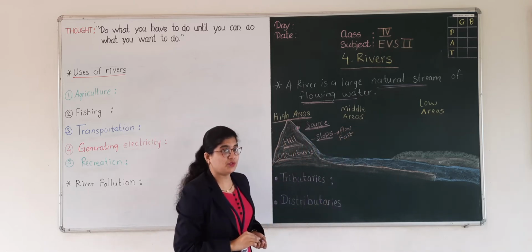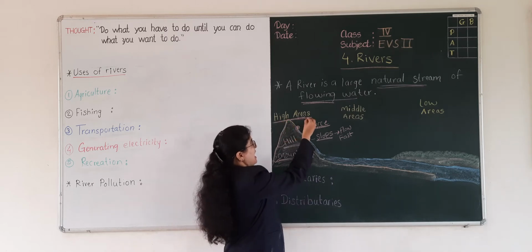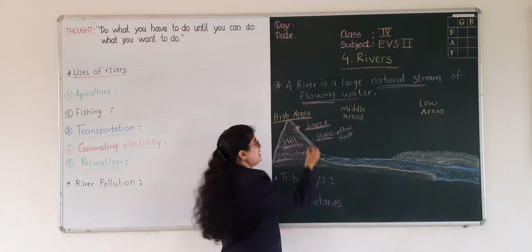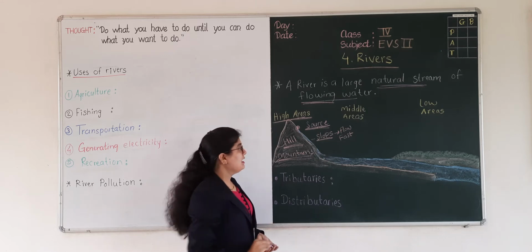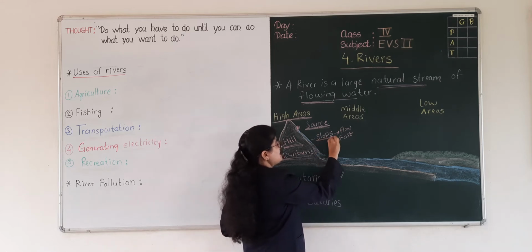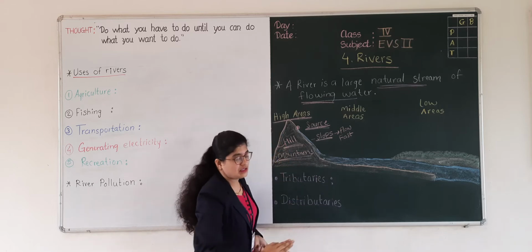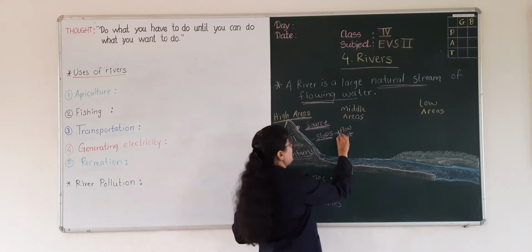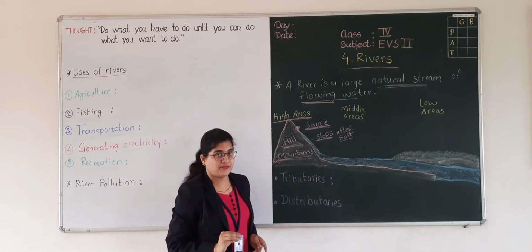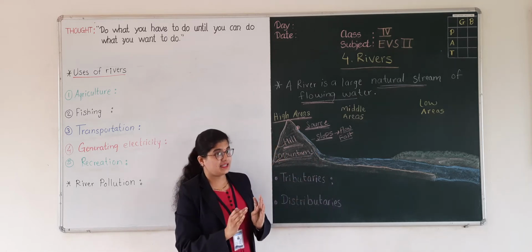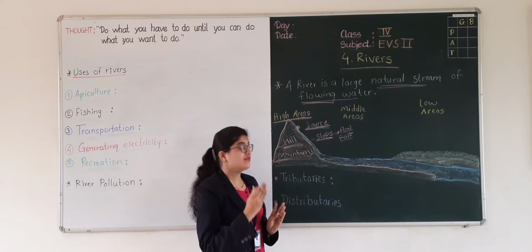Did we understand up to this? These high areas are the sources of the river, and as they have a very high slope, the river flows very fast at these areas.